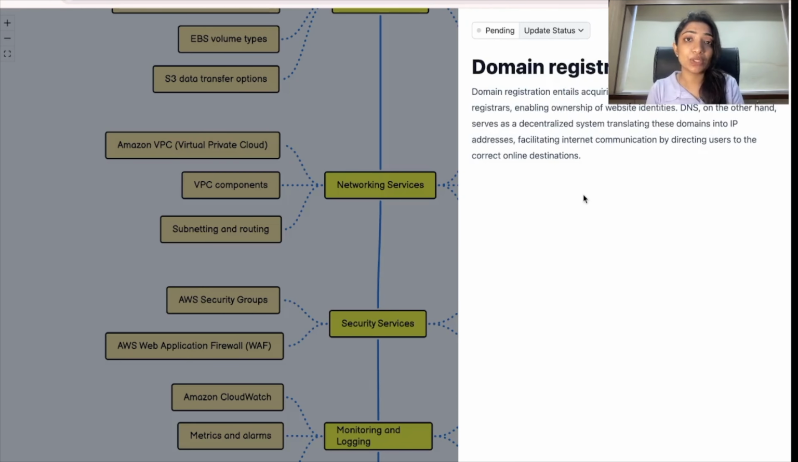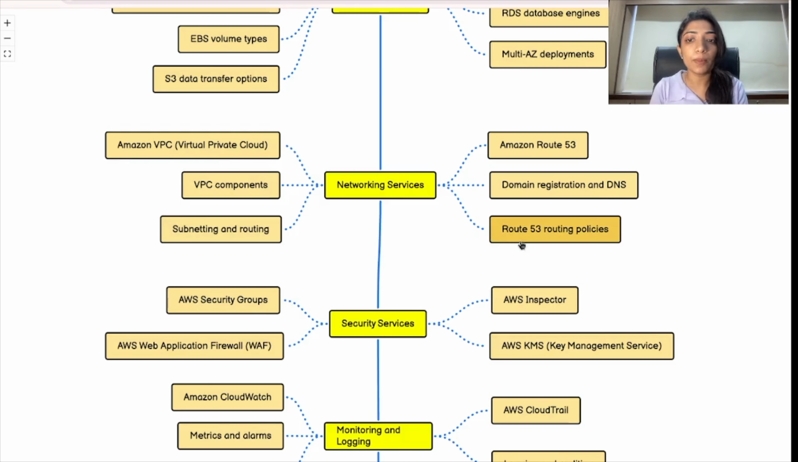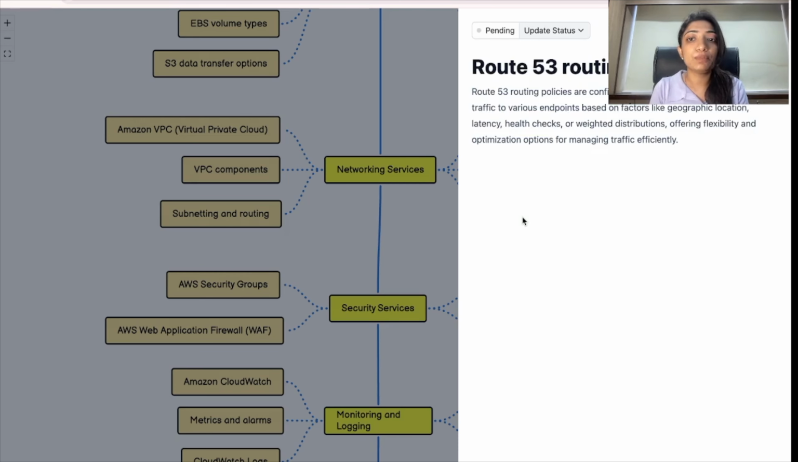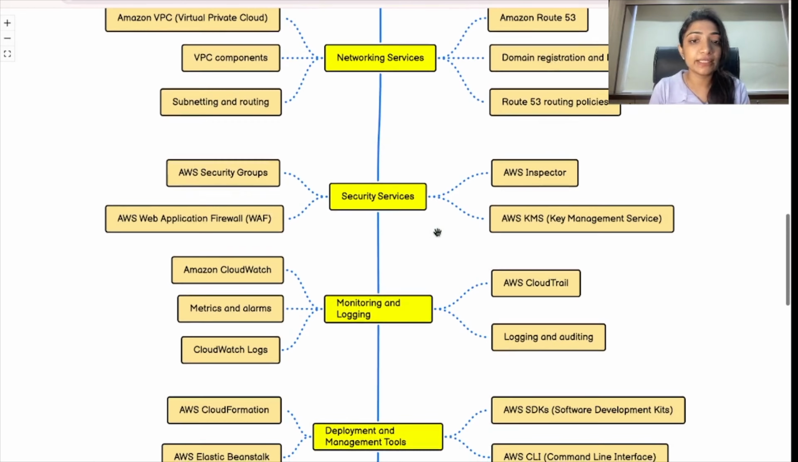What is domain registration and DNS? Domain registration entails acquiring a unique web address through domain registrars, enabling ownership of website identities. And DNS, on the other hand, serves as a decentralized system translating these domains into IP addresses. Okay, Route 53 routing policies. There are many routing policies which are based on factors such as geographic location, latency, health checks, weighted distribution, offering flexibility and optimization options for managing traffic efficiently. So look in detail about Route 53 during your networking services.